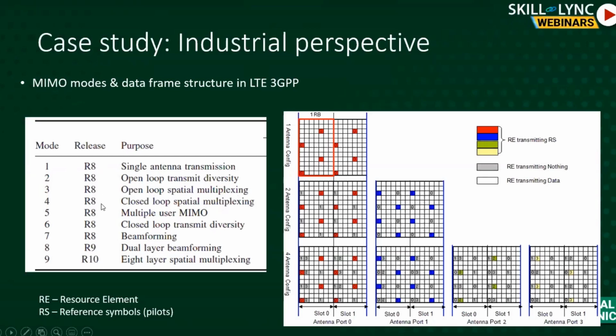But again, these are all in release 8. Each release is a release of LTE, an upgraded version of LTE. Currently, we have up to release 12, but I'm just showing here for simplicity up to release 10, to show what the different layers of multiplexing are. So I'm showing in this diagram only 4 antennas, but it can do 8 layers. Layers essentially means the number of data streams that you can create, which is equivalent to the number of antennas that you have. Again, you can refer to it offline after this class, see how the resource block structure is, how these things are arranged, and how a receiver is designed to process them.